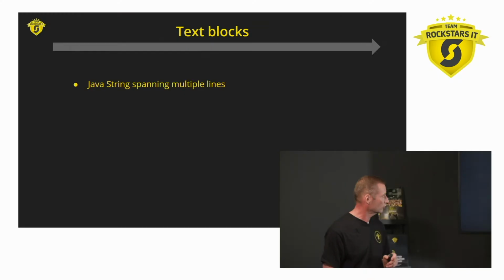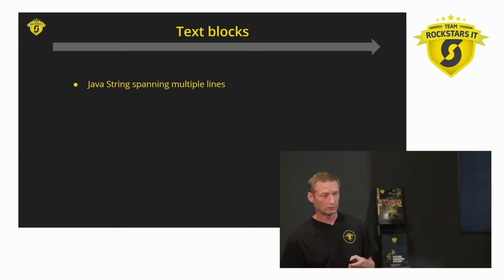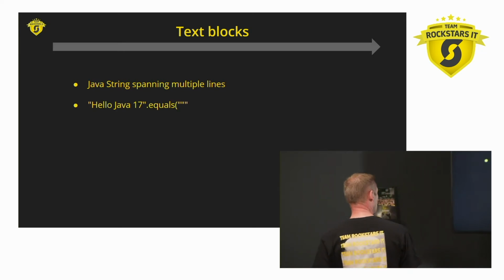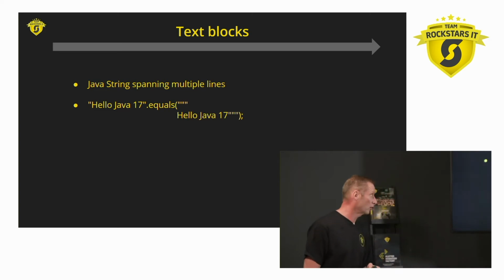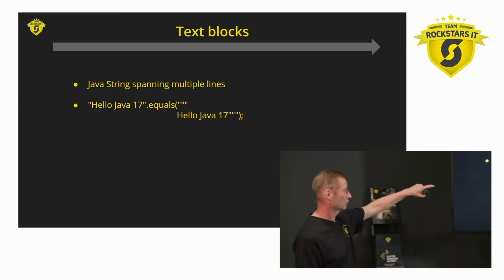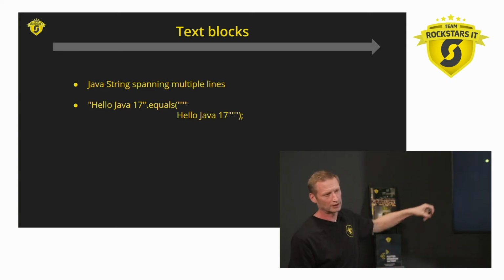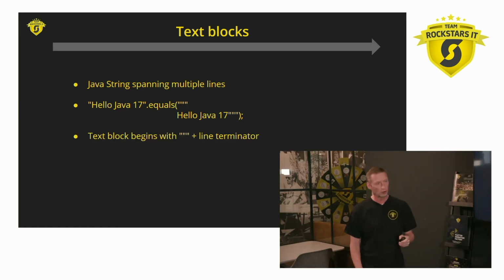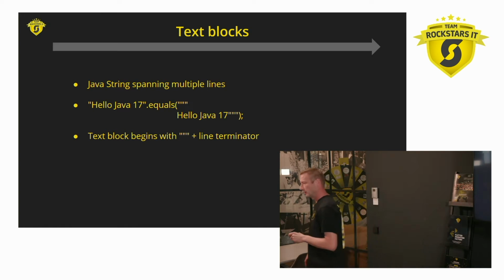Well, the first thing that is very good to know: text blocks are just regular Java strings. They just span multiple lines. So if I have a hello Java 17 string equal to the text block, the thing on the right there, that is a text block. A text block basically starts with three double quotes and a line terminator, and you're not allowed to put any other text on the same line.